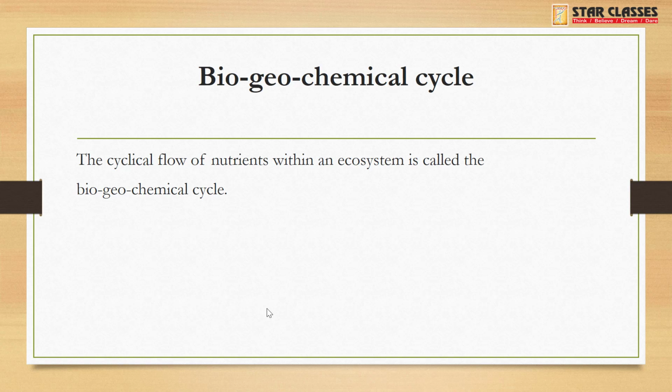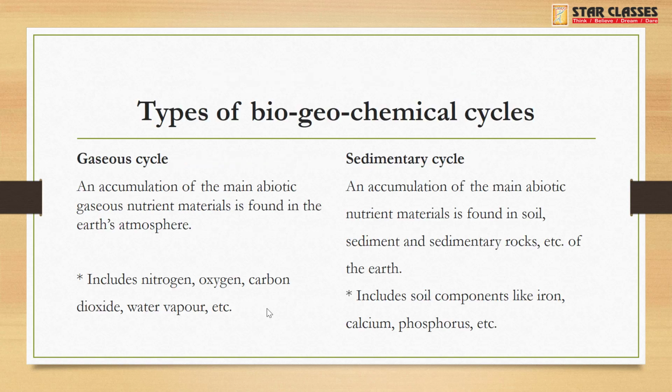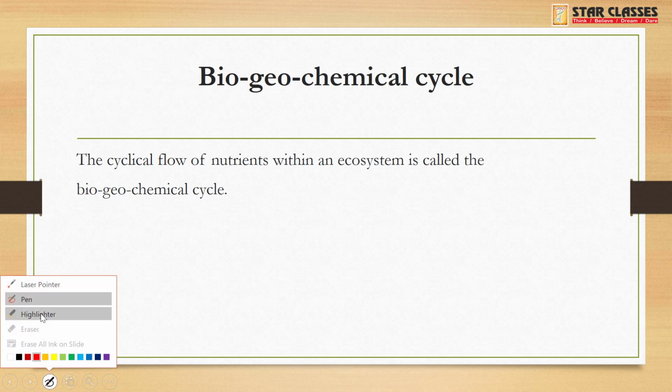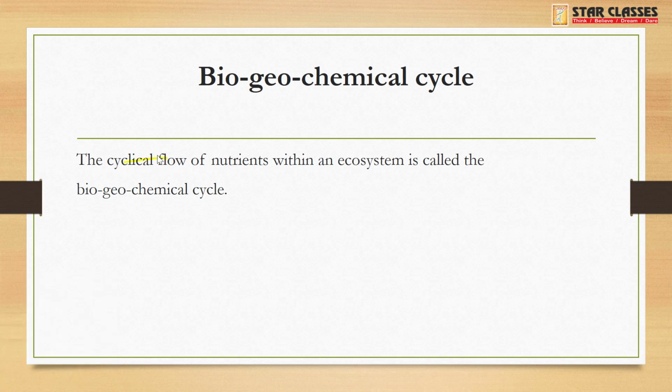In the same way, in higher standard, there are a few more cycles. Let's see. In the biogeochemical cycle, the cyclic flow of nutrients within an ecosystem is called the biogeochemical cycle. See now, what is the meaning of this cyclic flow? Why the word cyclic flow?